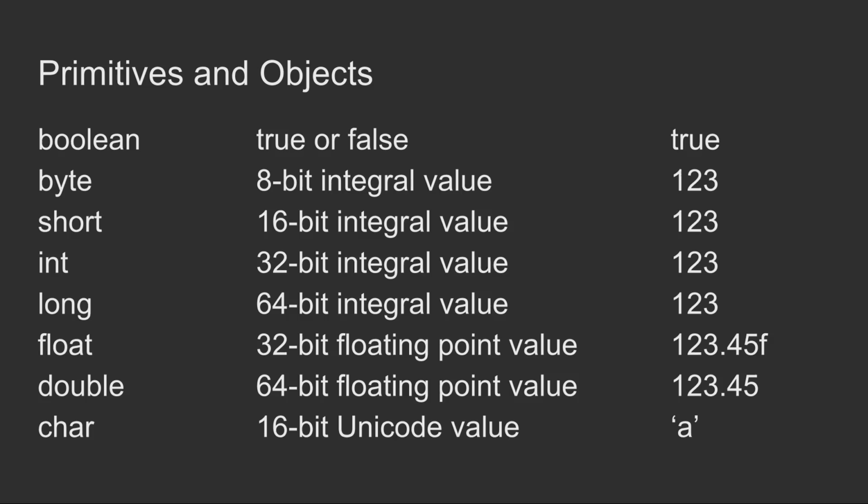We have Boolean, which we've seen before, obviously, true or false. We have then 4 of these variables, byte, short, int, long, that serve kind of the same purpose as what we saw in C with different sized integers. They basically store integers, but they have different spaces allocated to them: 8 bits, 16 bits, 32 bits, and 64 bits. Afterwards, we have 2 more primitive types, float and double, which both store decimals. And again, double has twice the space that float has to store decimals. And finally, we have char, which is a 16-bit Unicode value to store letters of the alphabet, apostrophes, punctuation, et cetera, et cetera.